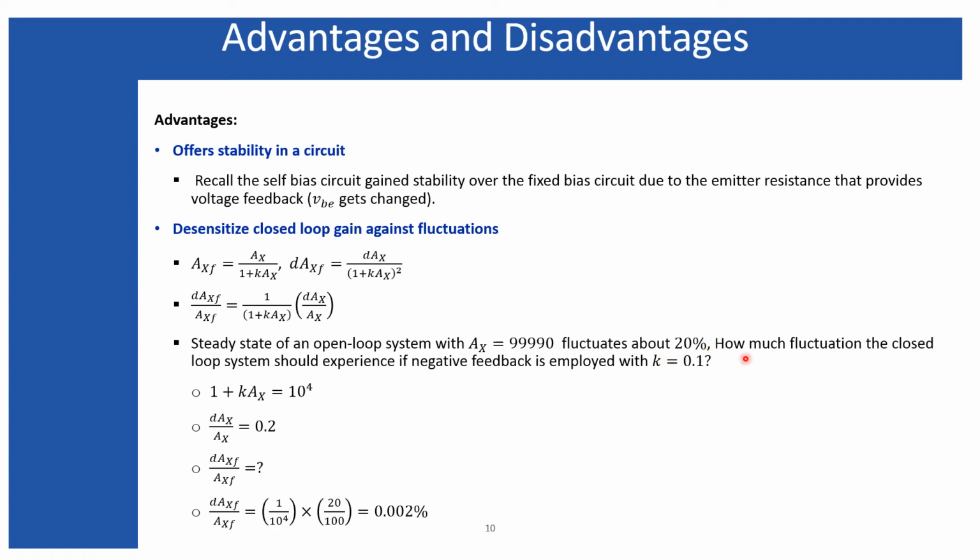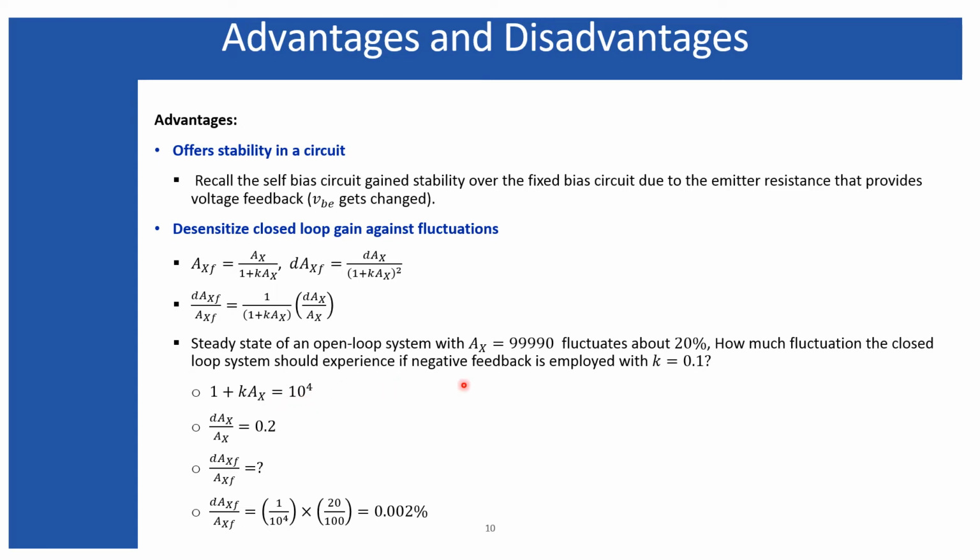Now we are interested to find out how much fluctuation the closed loop gain should experience if negative feedback is employed with a feedback factor of 0.1. Let's do it. First calculate 1 plus k times Ax. K is 0.1, and Ax is the open loop gain, both given. From here you can calculate 1 plus k times Ax as 10 to the power 4.